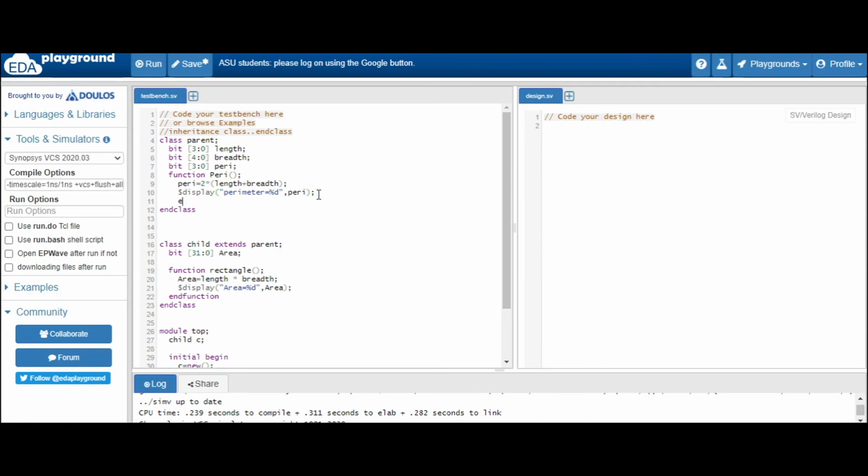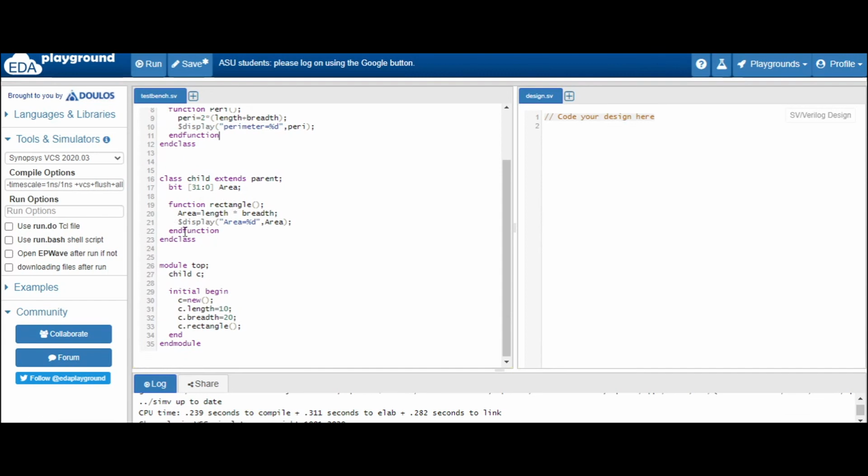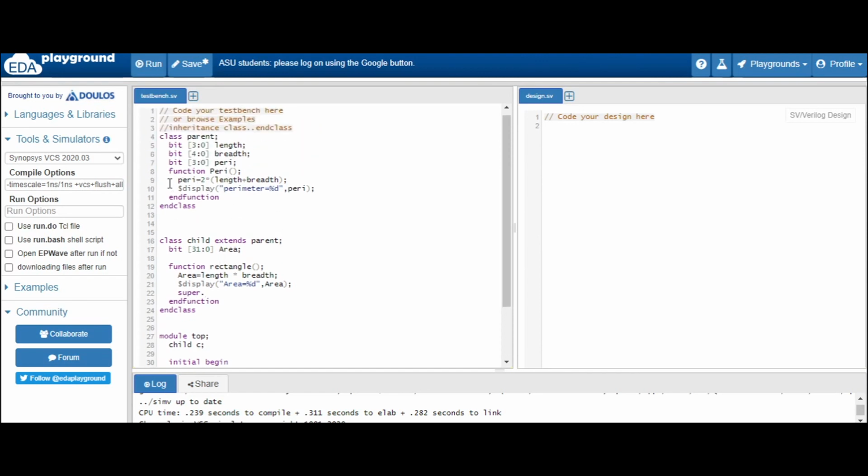Okay, and end function. Now keep this thing in mind, suppose you have to call this function in the child class. So what you will do, we will use the keyword super to access the properties or the methods which are present in the parent class. So we will use super dot the name of the function, that is peri, P-E-R-I. Let's see whether we are getting this or not.